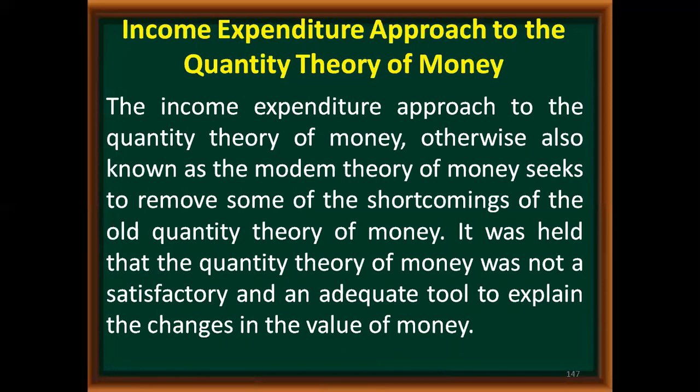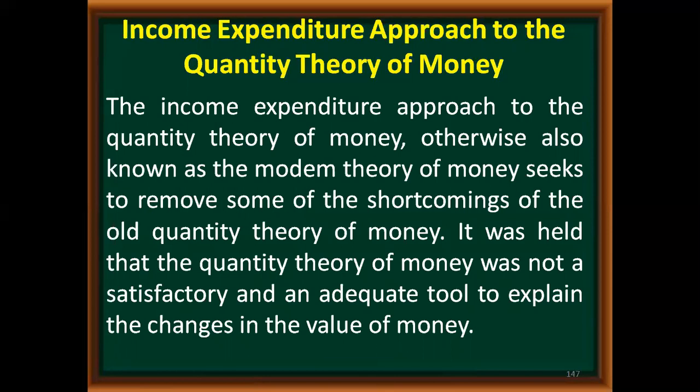First, we'll have an introduction. The income expenditure approach to the QTM is also known as the modern theory of money, which tries to remove some of the shortcomings or difficulties of the old QTM. It was held that the QTM was not a satisfactory and adequate tool to explain changes in the value of money.